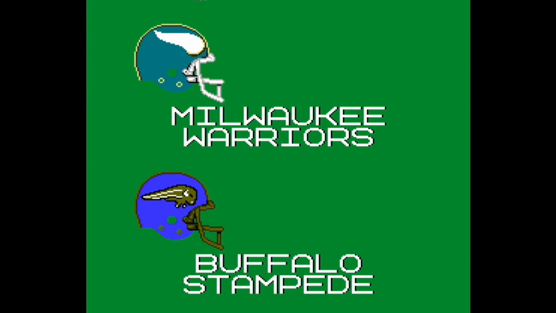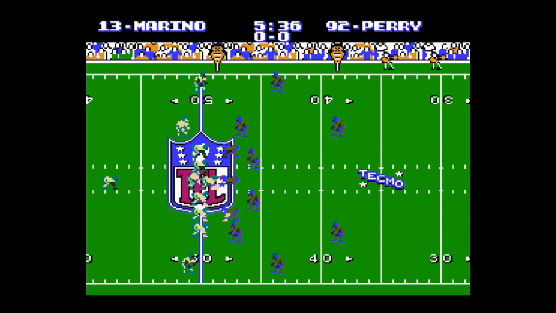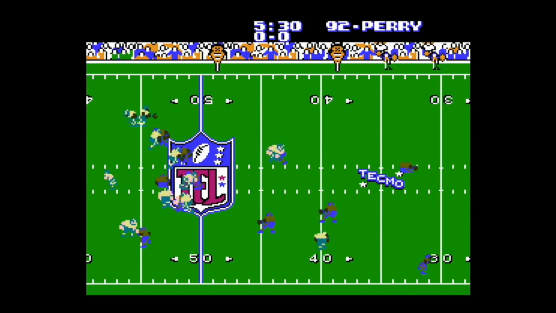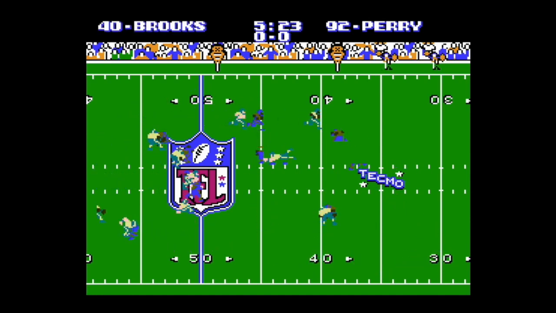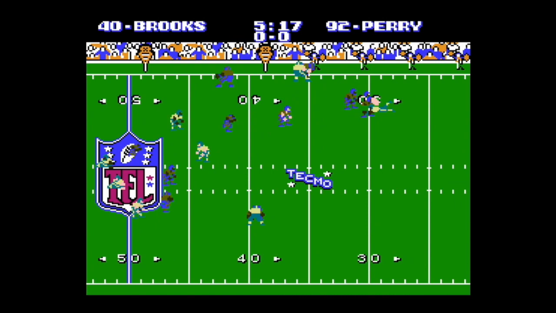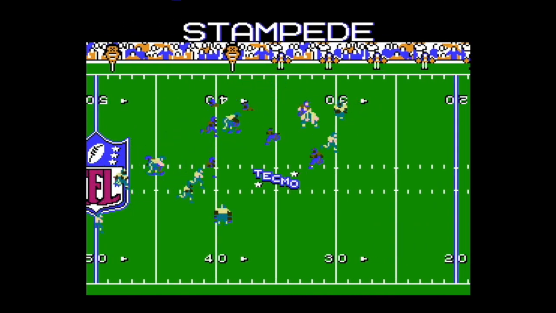All right, folks. Wildcard game, Milwaukee and Buffalo. Let's go. Testaverde back for Buffalo. Marino tosses it around. We got a little bit of a flickerini, and he's gonna go. Stopped at the 30, coughs it up. Stampede get it back.